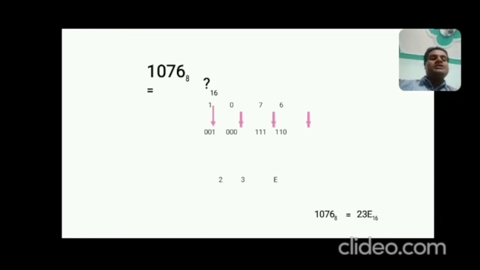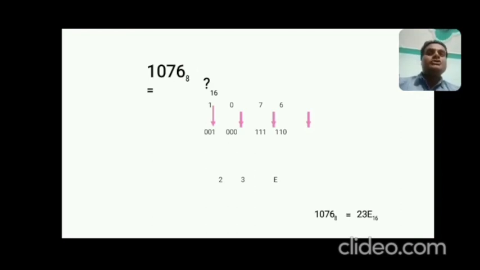Now starting from the rightmost side, take 4 bits from these triplets, and that will make the 4 bits, and 4-bit binary represents hexadecimal. So its value is equivalent to 14, which in hexadecimal is E. Simple. And after that you can add 1100.